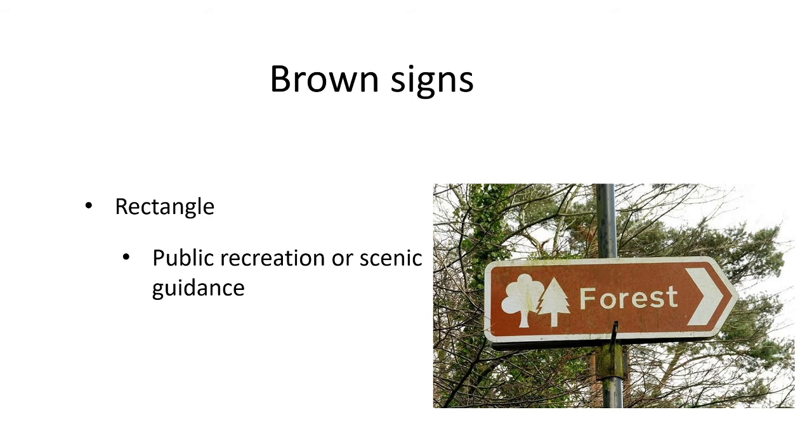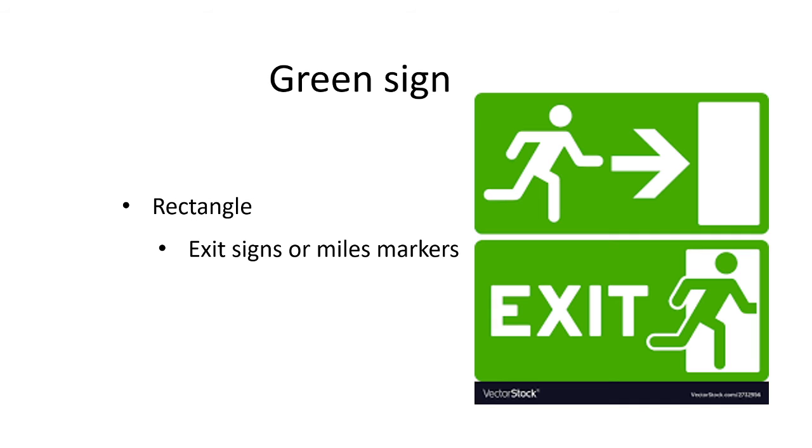In this example, the picture shows a forest, in this direction, where you can go, enjoy and watch the forest while traveling.